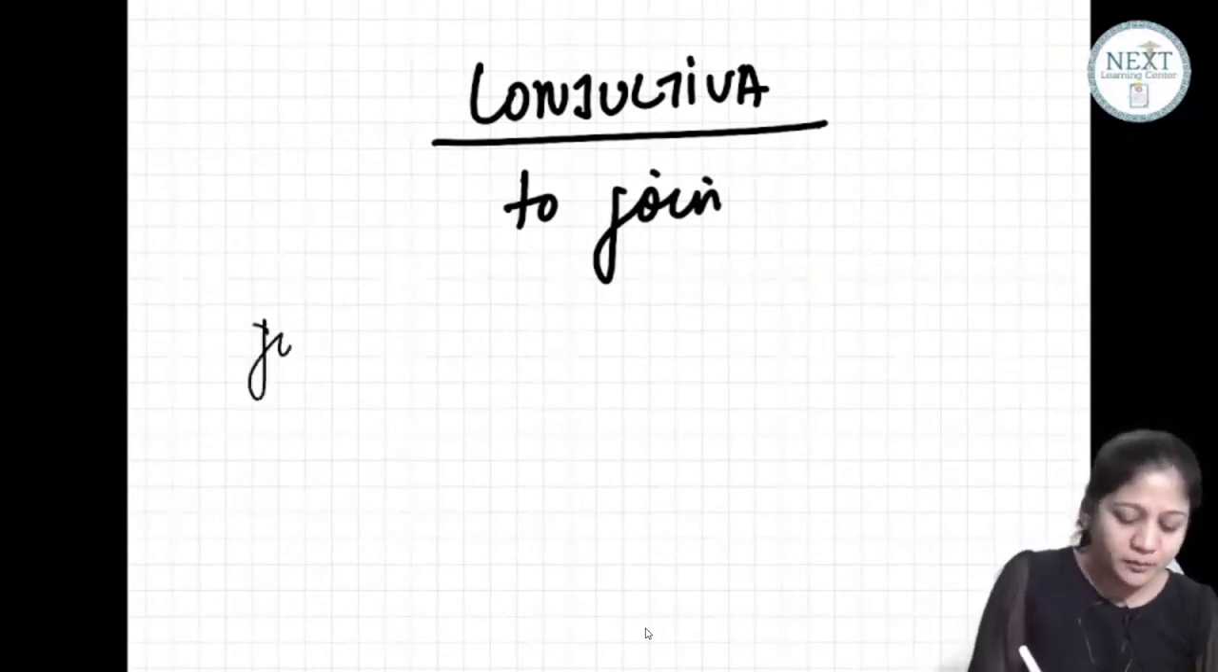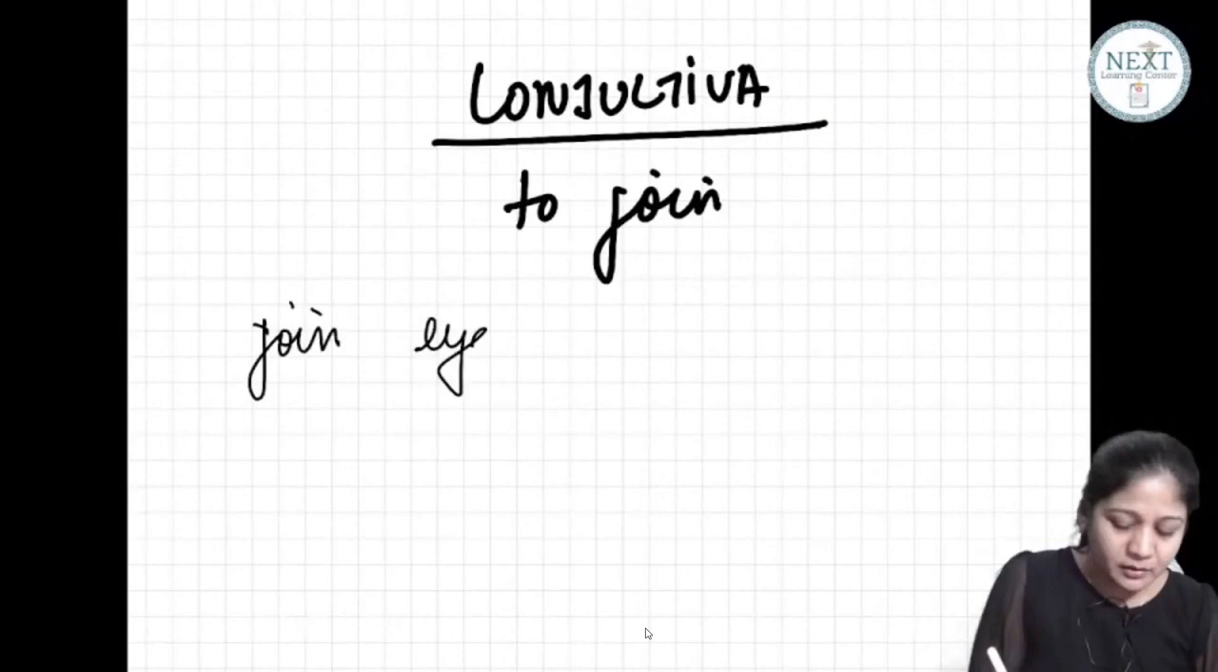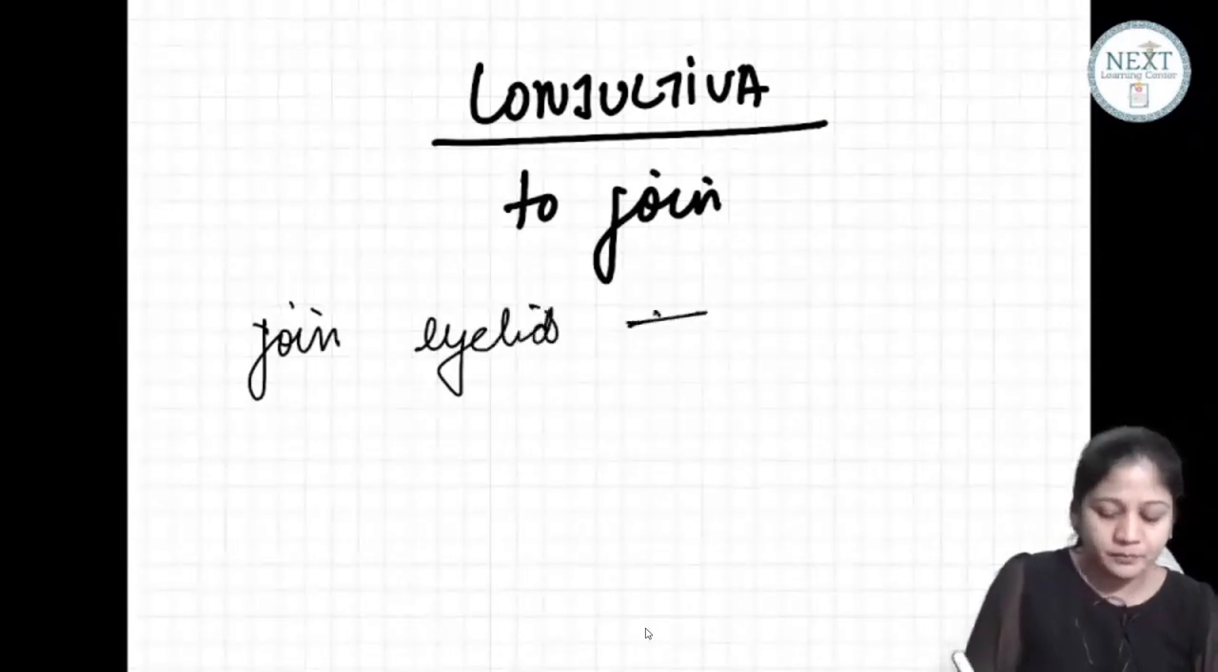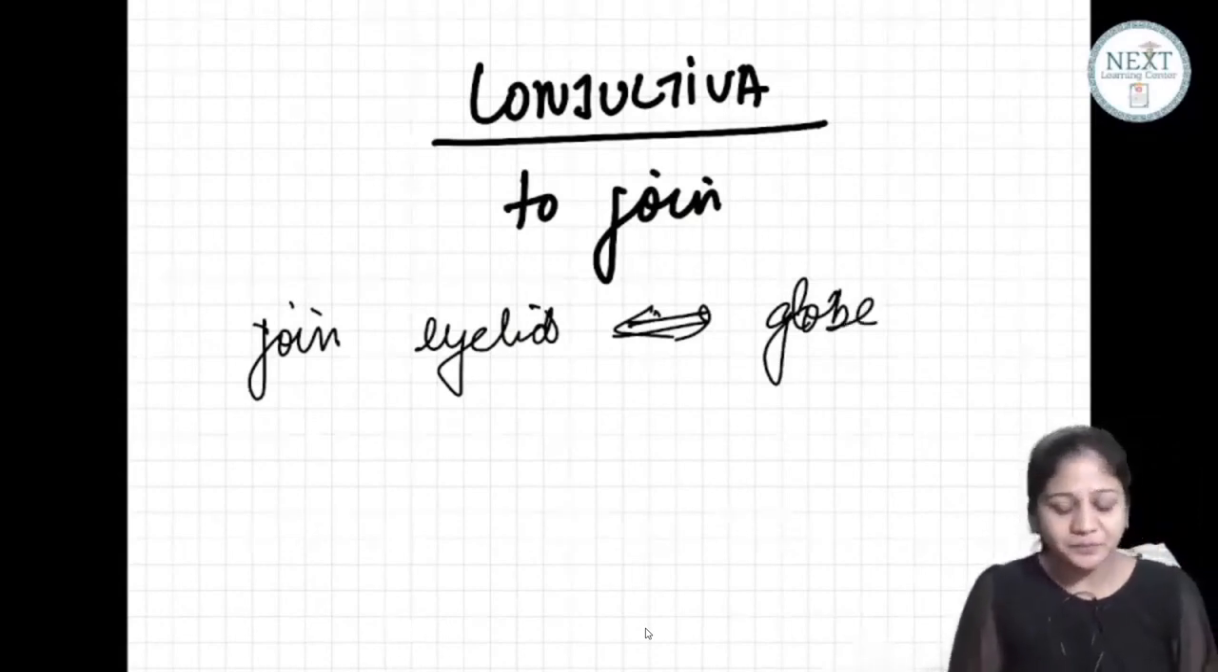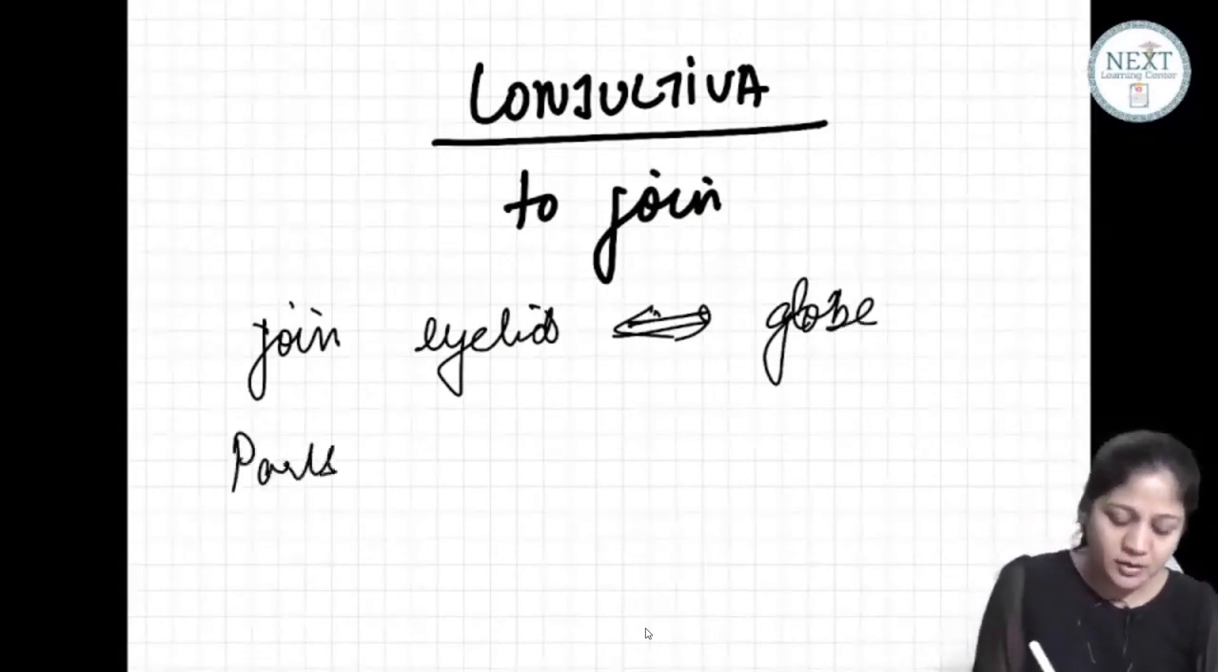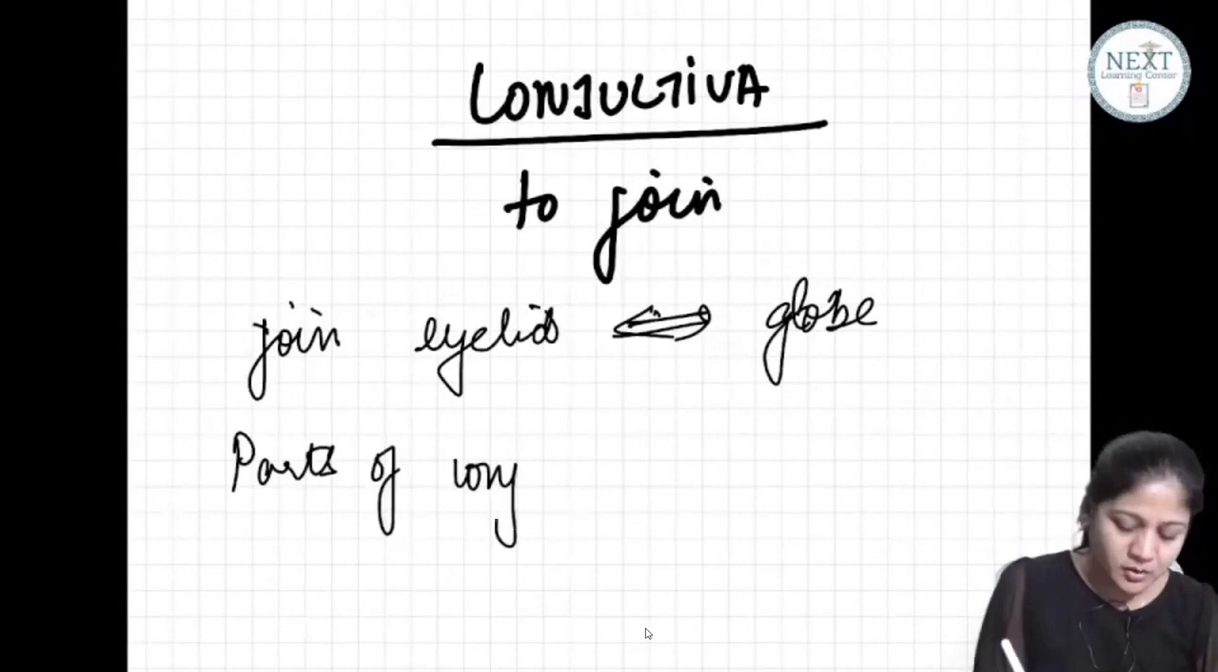Basically, conjunctiva joins what? It joins the eyelid with the globe, or with the eyeball. So we have three parts of conjunctiva, friends.